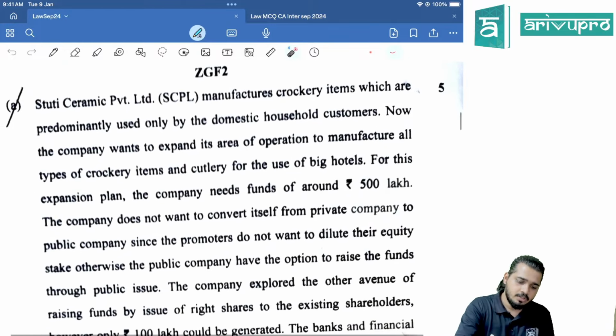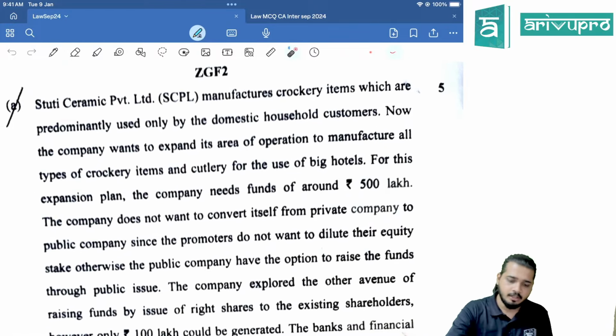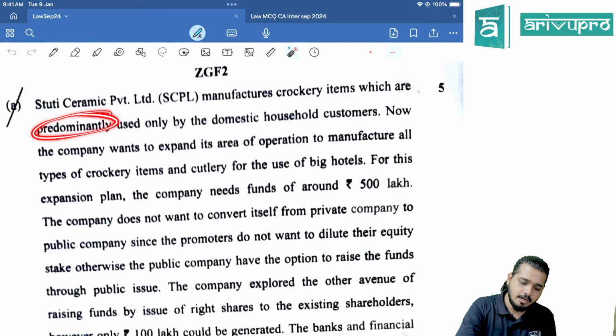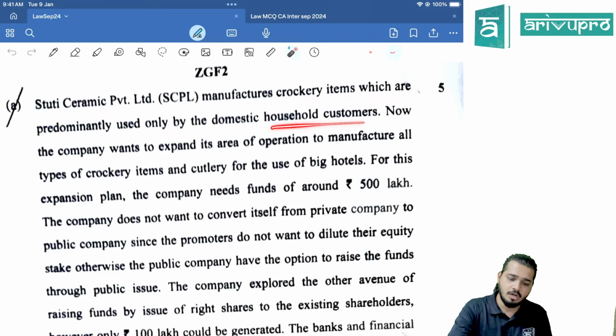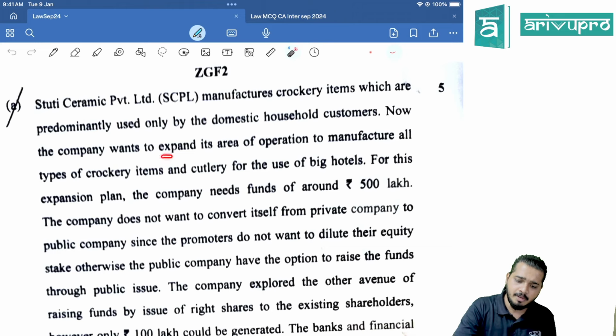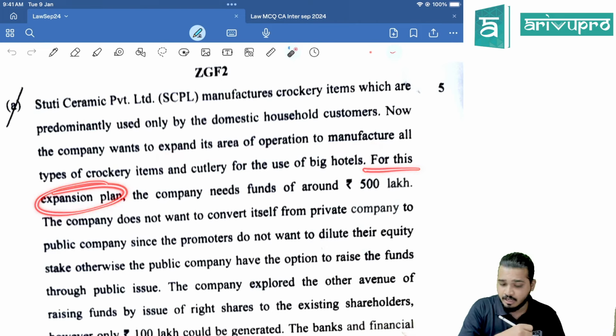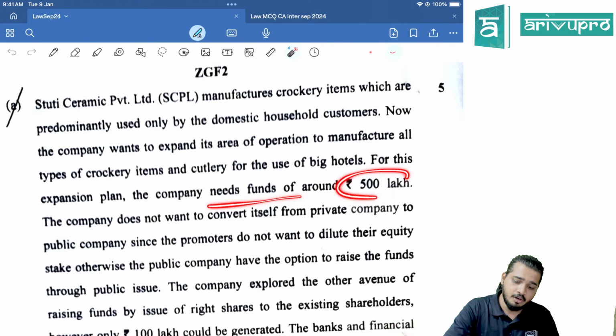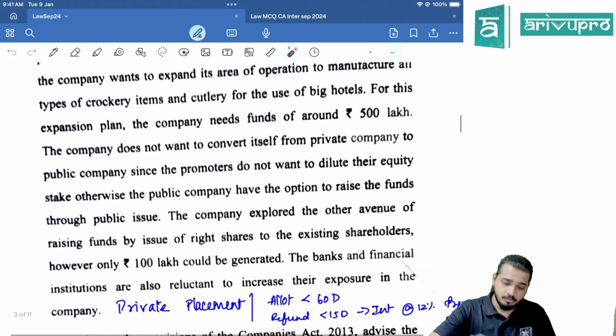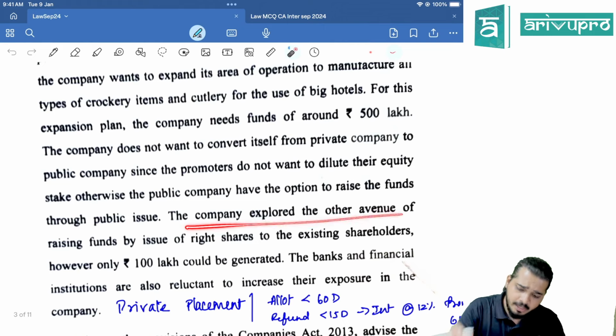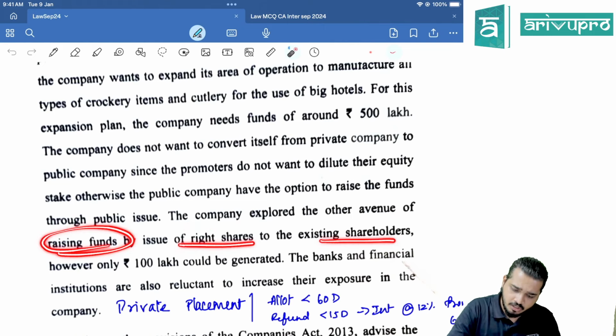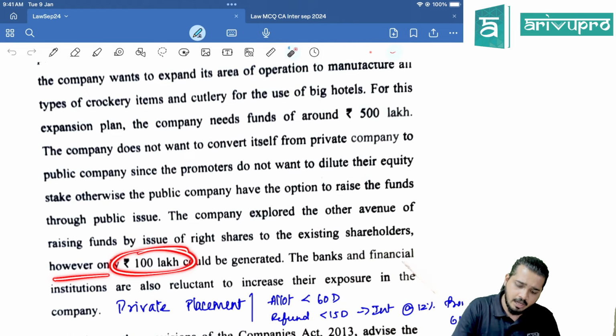Next. Stuti Ceramic Private Limited manufactures crockery items which are predominantly used only by the domestic household customers. Now the company wants to expand its area of operation. For this expansion plan, the company needs funds of around 500 lakhs. Okay. Now they are telling the company explored the other avenue of raising funds by issue of rights shares to the existing shareholders. However, only 100 lakh could be generated.